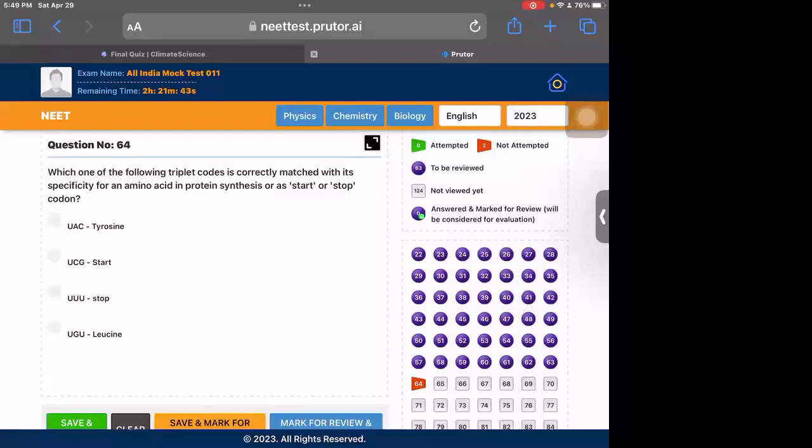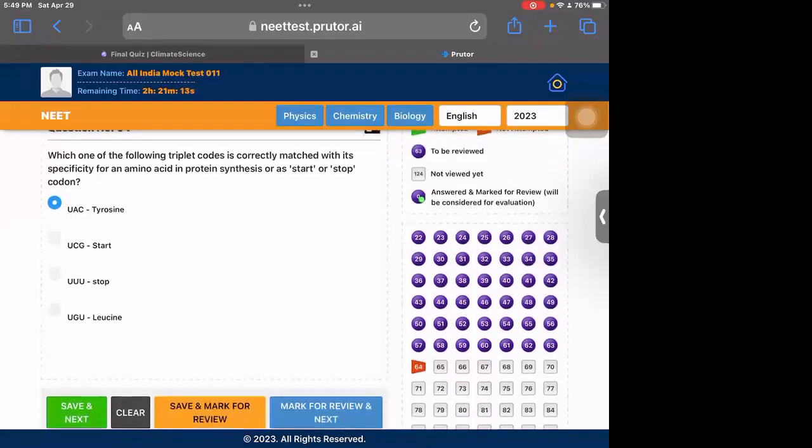AUG is the start codon. It starts the cycle of protein synthesis, and UAA, UAG, and UGA are the stop codons. So they stop the cycle. So all the other options are wrong. UAC is the correct one. Tyrosine is synthesized by UAC. They have mnemonics, as I said, for which proteins are synthesized, and you try to learn them. Sometimes they do ask questions based on this, so you should know. The small table given in NCERT is sufficient. If you know it, you can answer many of these questions.